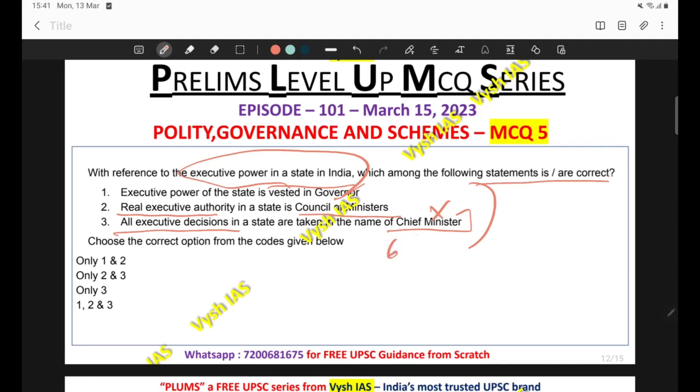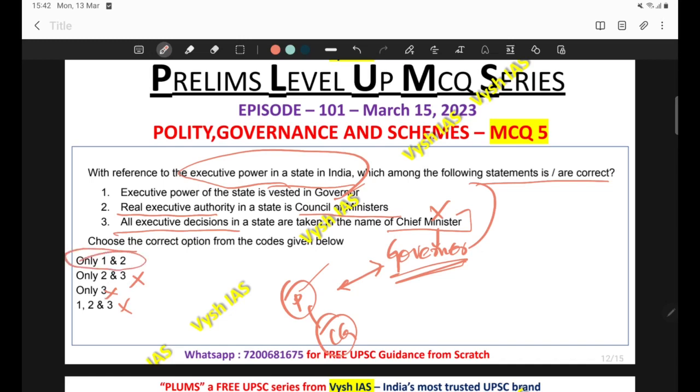Actually, all executive decisions in a state are taken in the name of governor at the state level, and in the name of president at the central level. That is why we mention president as the head of the state, whereas prime minister is mentioned as the head of the government. So please note this point also. So 3 is not correct. So if 3 is not correct, you can eliminate all the options with 3. Options B, C and D are eliminated, and you reach the correct answer, 1 and 2 only.